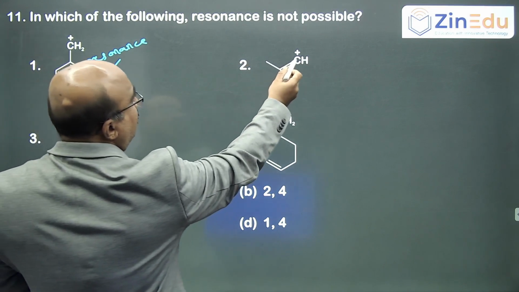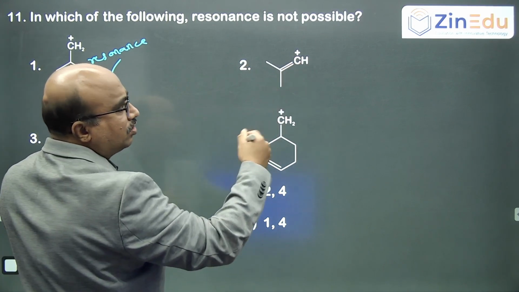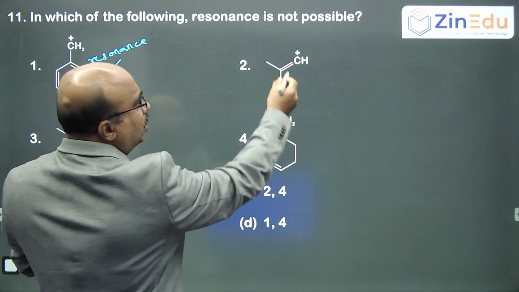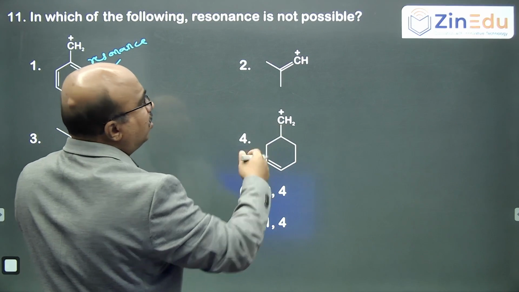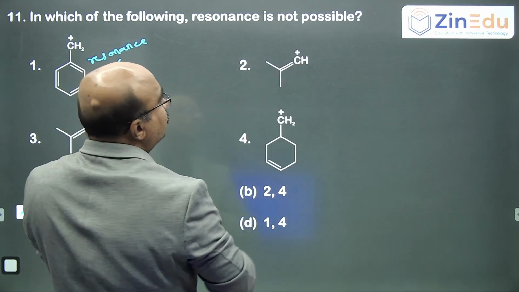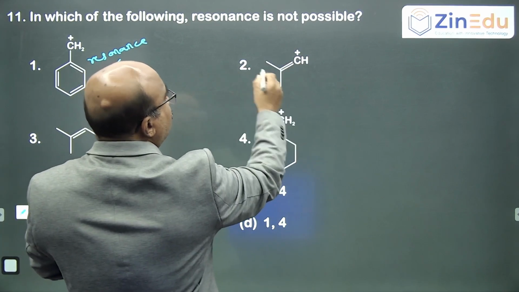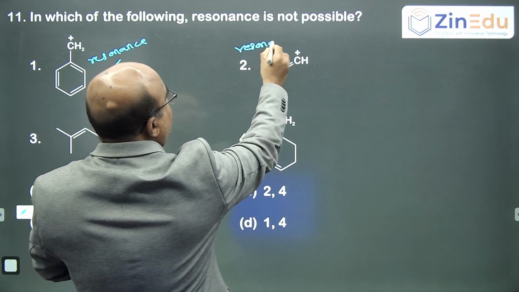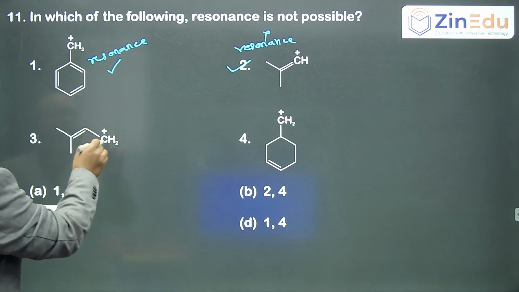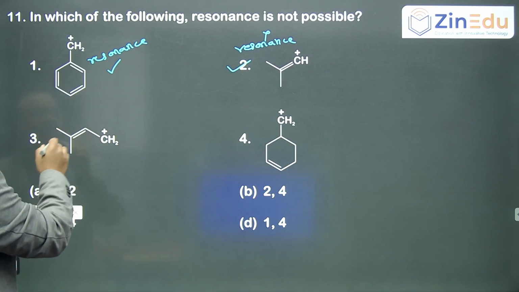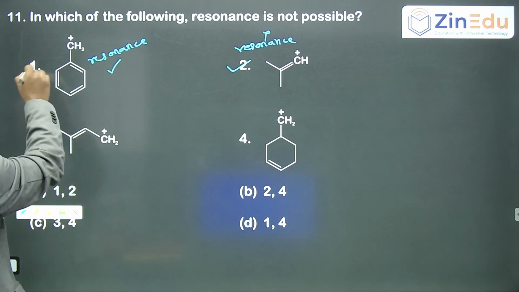But here the pi electron cloud and the positive charge are on the same carbon, on which the pi bond and double bond, otherwise pi bond and positive charge, both exist. So this is one option. So resonance is not there here. So this is your option. And in this it is there again. So resonance is there again. So it is not your option.